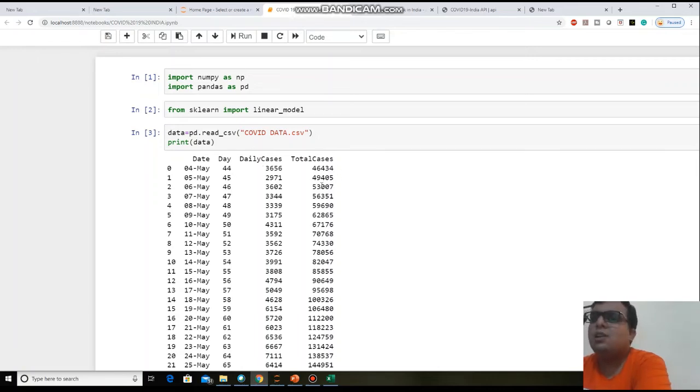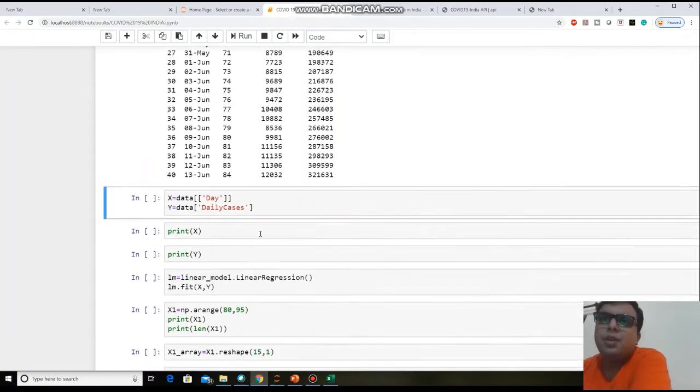You can take total cases as the y values, but that will give poor efficiency. That's why I am finding just the daily cases, meaning the number of cases after 10 days, not the total number of cases on the next 10th day. What will be the cases on that particular day, that we need to predict. After that, by adding the numbers you can get total cases also. But here I am taking day as the x value and daily cases as the y values.